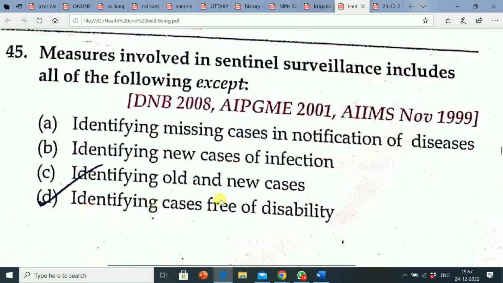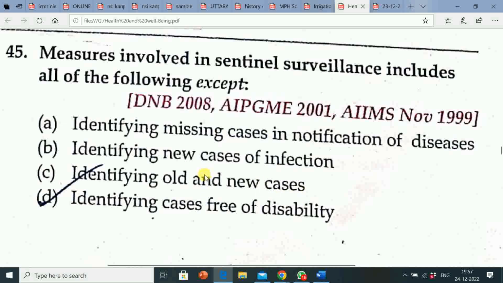So identifying cases free of disability is not included in measures involved in sentinel surveillance, and measures involved in sentinel surveillance include identifying missing cases in notification of diseases, identifying new cases of infection, and identifying old and new cases.